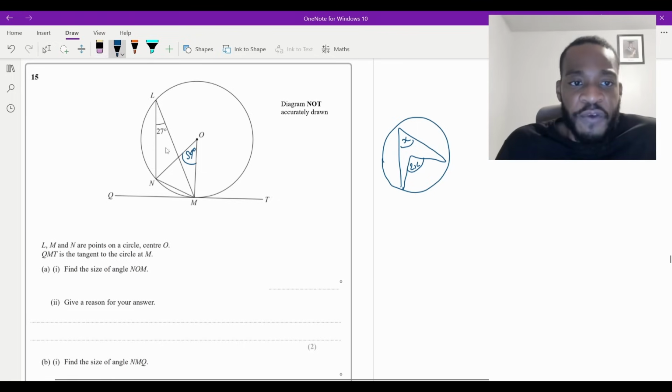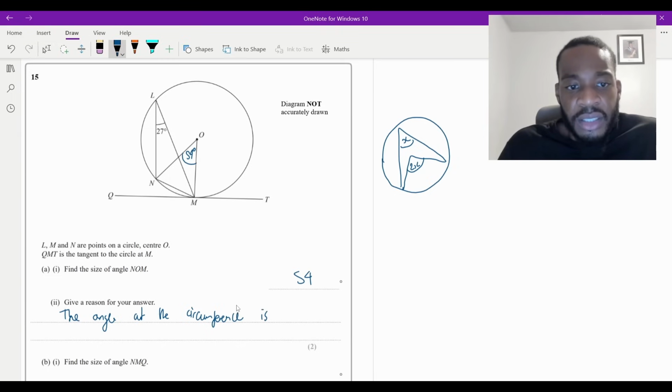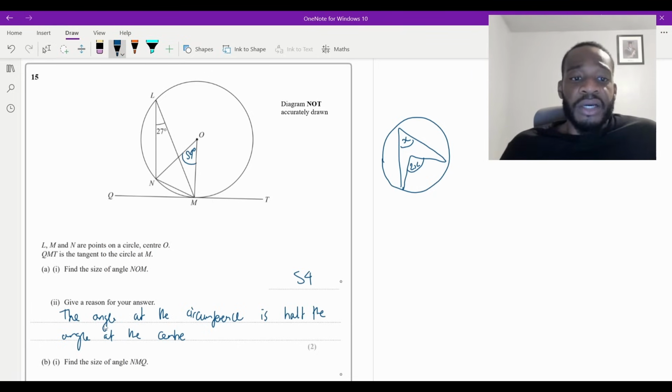So this is definitely 54 degrees. And obviously the rule is give a reason. The angle at the circumference is half the angle at the center, or the other way around. Make sure that makes sense. The angle at the circumference is half the angle at the center, which is the same as saying the angle at the center is twice the angle at the circumference. Normally you write it the other way around, but both of these mean the same thing. So that would be your answer.